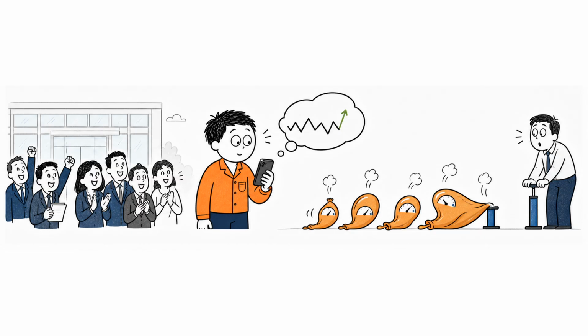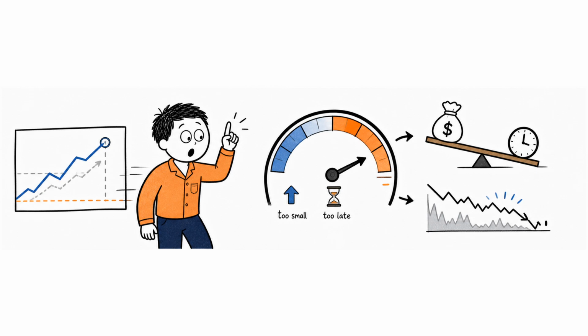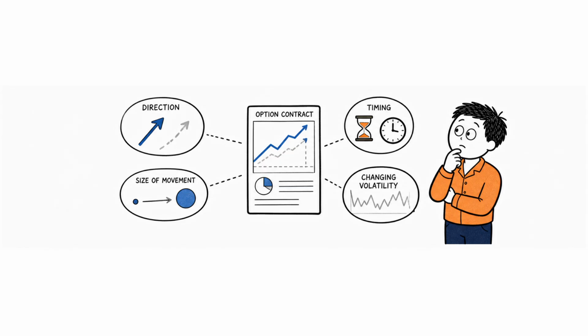But an option can also have value even when exercising it immediately would make no sense. That additional value is called time value. Time value reflects the possibility that the market may move before expiration. The more time an option has, the more opportunity there is for something significant to happen. As expiration approaches, that opportunity disappears. This gradual loss of value is called time decay. Traders often describe time decay using the Greek letter theta. Theta estimates how much value an option may lose as time passes, assuming other factors remain unchanged.